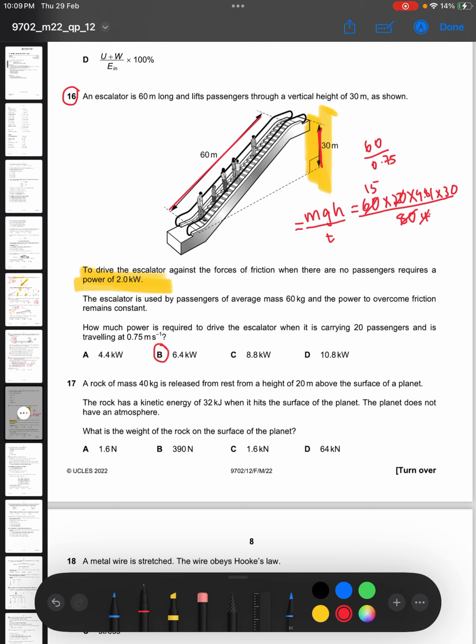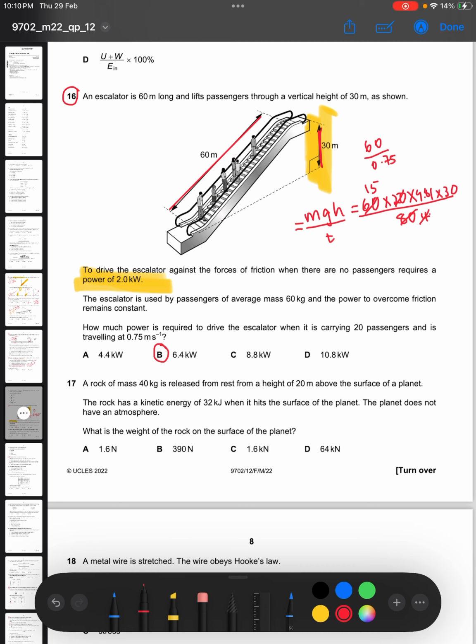Okay, so we say that it's 15 times 9.81 times 30. That's 4,414.5.